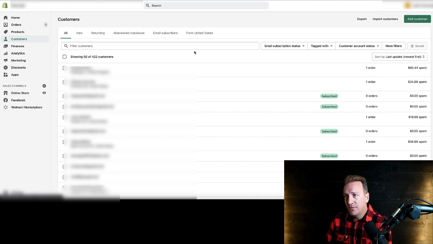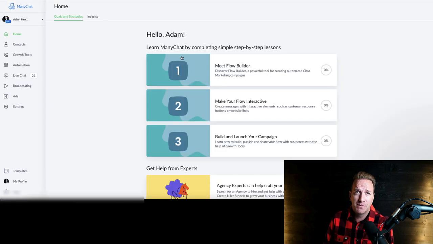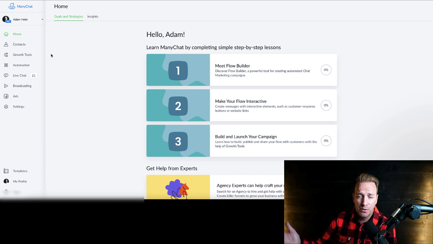It's not going to necessarily be a huge part of the launch strategy, but sending these emails is definitely super effective. If you've used ManyChat for landing pages, and we'll get into that in the review section on how to set up ManyChat landing pages, you'll also cultivate some contacts through that. So here's an example of just my Adam Heist thing, which I've done, again, similar to the email grab stuff. I've done it for my YouTube channel.